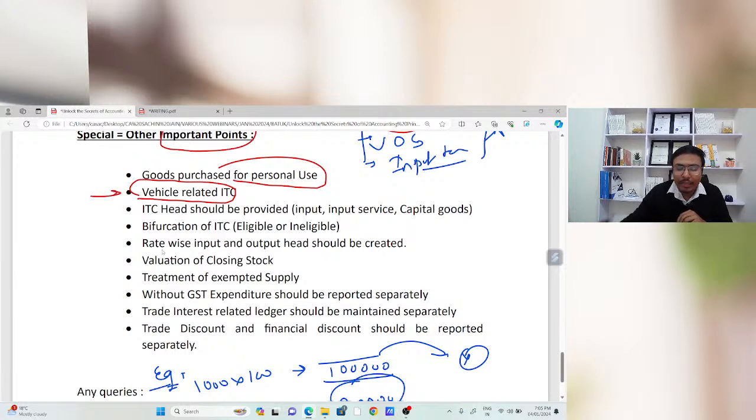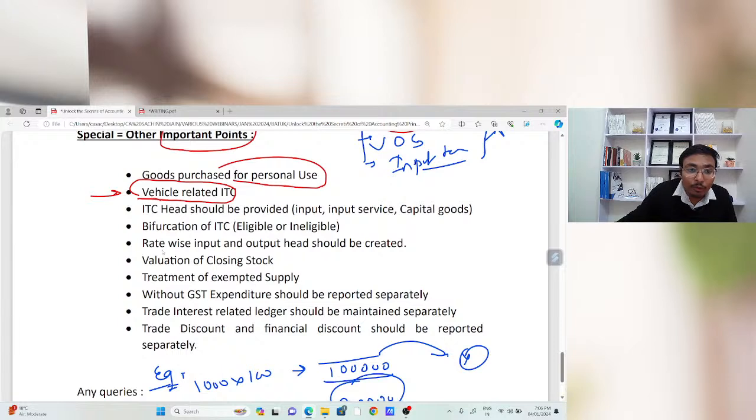Because, sir, think about it, there is one mechanism: garbage in, garbage out. If you complete the entries in the books of accounts as per the provisions of law, then all the reports generated from your accounting software will be perfect, your return will be perfect, your audit will be perfect, and your assessment and scrutiny will be perfect, and there is no litigation. That is the result of your perfect accounting, because this is the base. Each and everything is completely based on your accounting only.